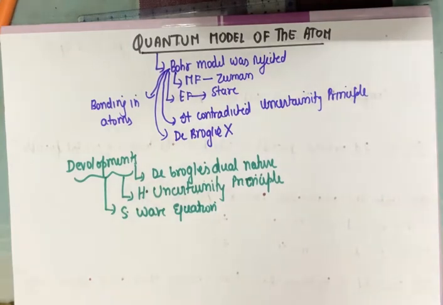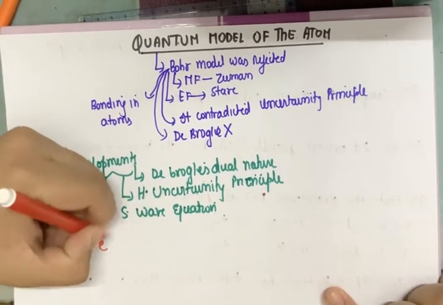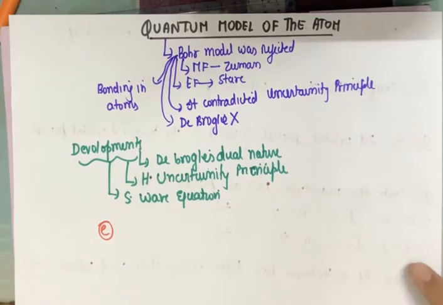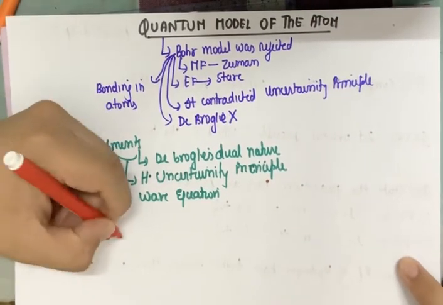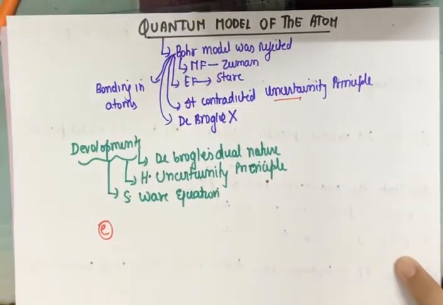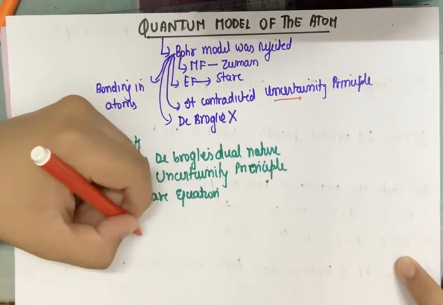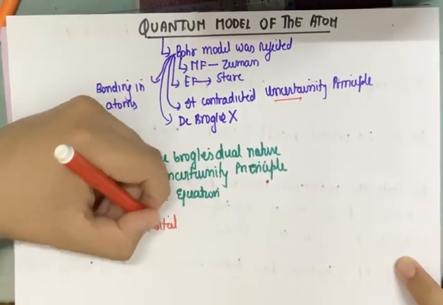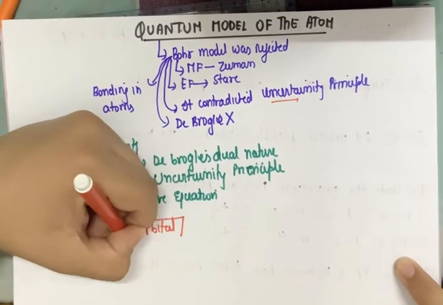Now what does the quantum model of the atom actually justify? Now this says that the nucleus has protons and neutrons, that is true. But where are the electrons actually? They cannot be in orbits because that will contradict the uncertainty principle. So where are the electrons? The electrons are inside a region called an orbital.